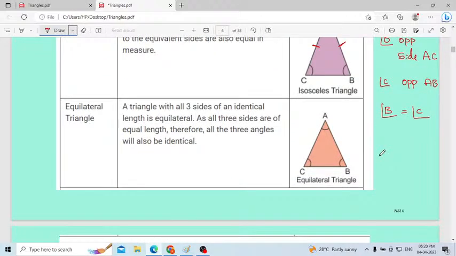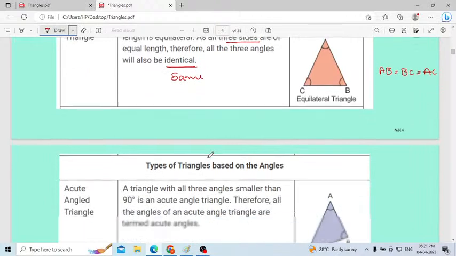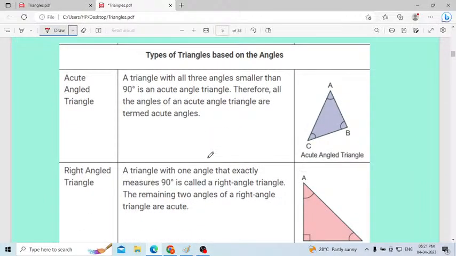Next one, equilateral triangle. A triangle with all three sides of an identical length is equilateral. All the three sides are equal: AB is equal to BC is equal to AC. A triangle with all three sides of an equal length is equilateral. Therefore, all the three angles will also be identical. What is the meaning of identical? Identical means same.